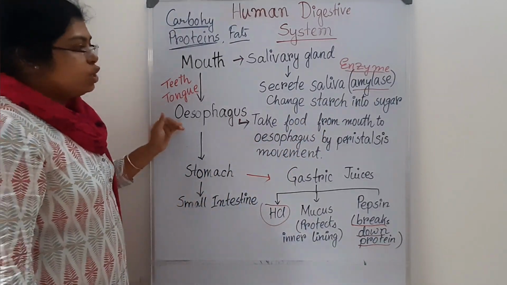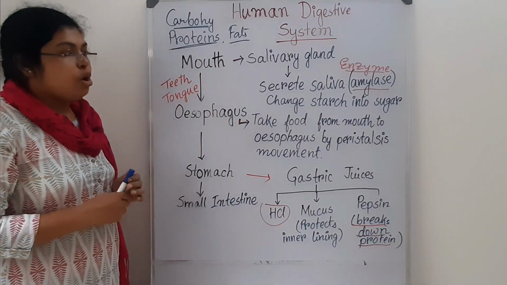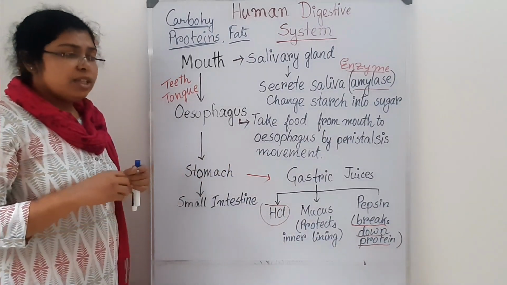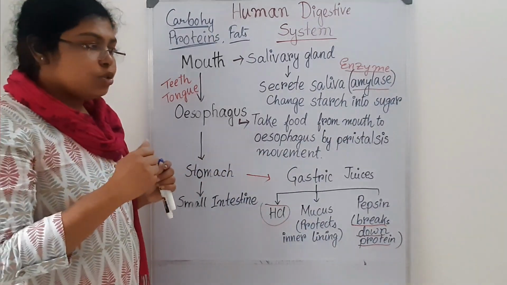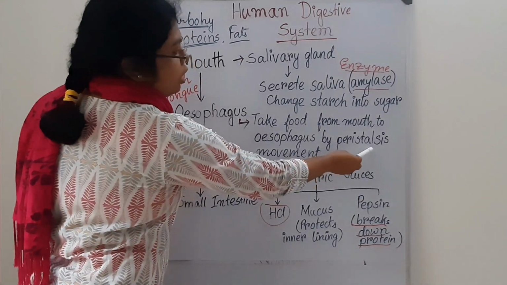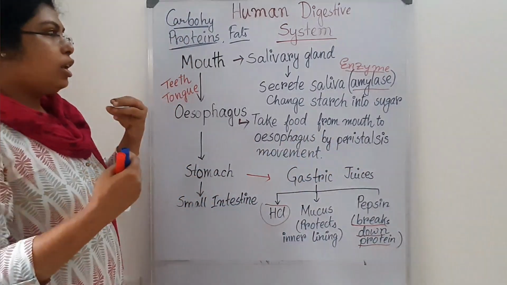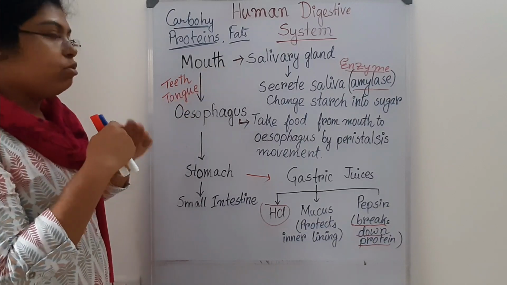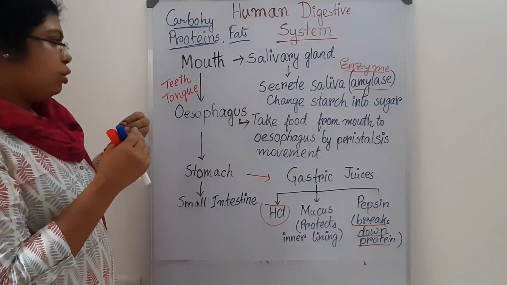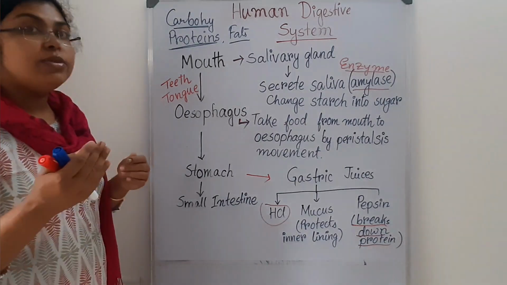Now the esophagus. The esophagus takes food from the mouth to the stomach; it is a long tube-like structure. This happens by peristaltic movement. Peristaltic movement is the shrinkage and then expansion of the alimentary canal, called peristalsis. With the help of this movement, since the food particle already has saliva and has become slippery, the movement sends it from the esophagus to the stomach very easily.